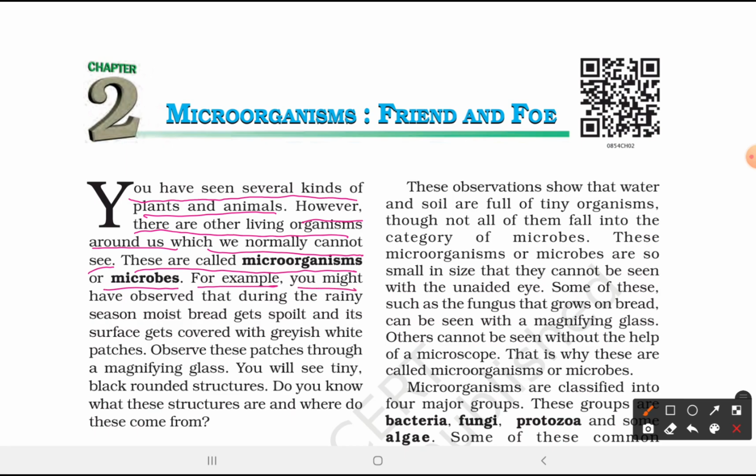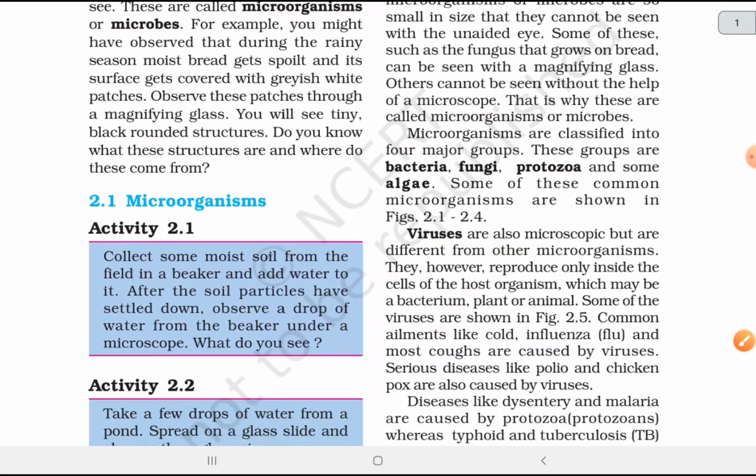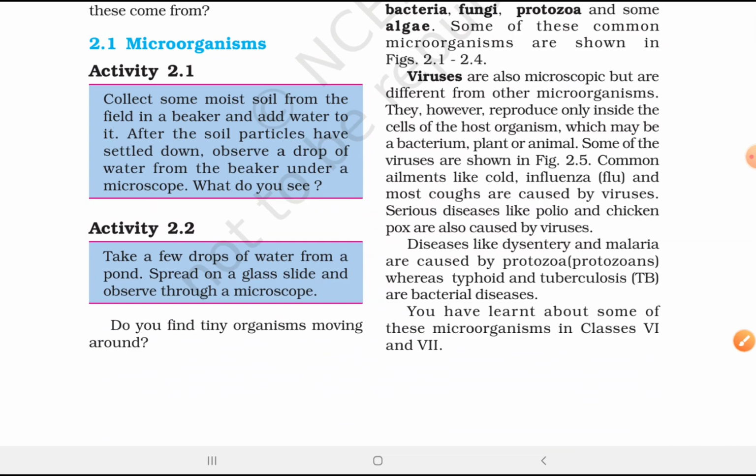For example, you might have observed that during the rainy day, moist bread gets spoiled and its surface gets covered with grayish white patches. Observe these patches through the magnifying glass. You will see tiny black rounded structures. Do you know what these structures are and where do these come from? Microorganisms.